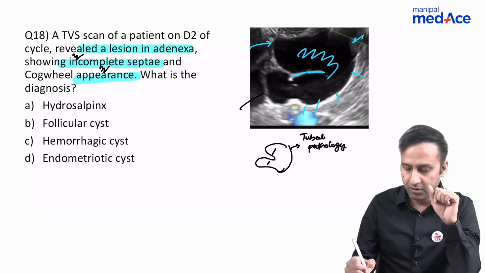So the answer in this case is definitely going to be hydrosalpinx. Had it been a cyst, any form of cyst, hemorrhagic or endometriotic or follicular cyst, in those cases, you won't find this incomplete septa, you won't find this tubular appearance.